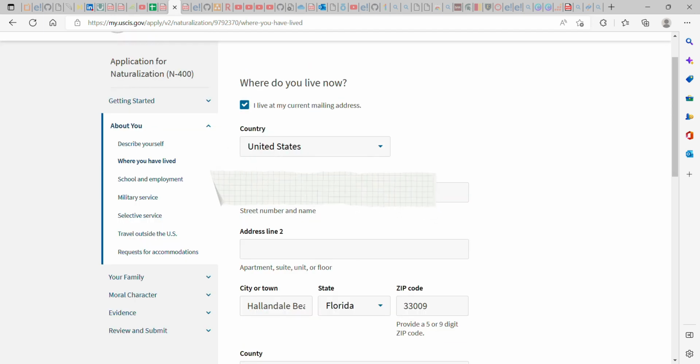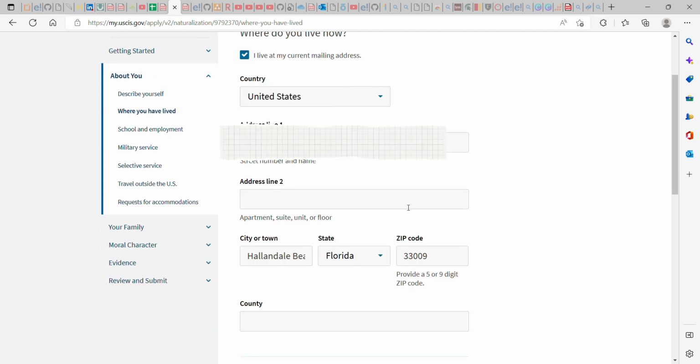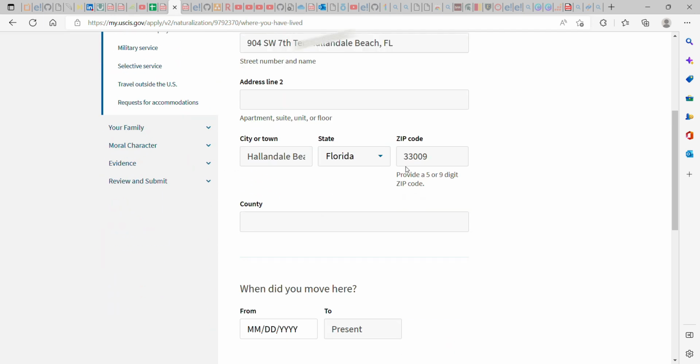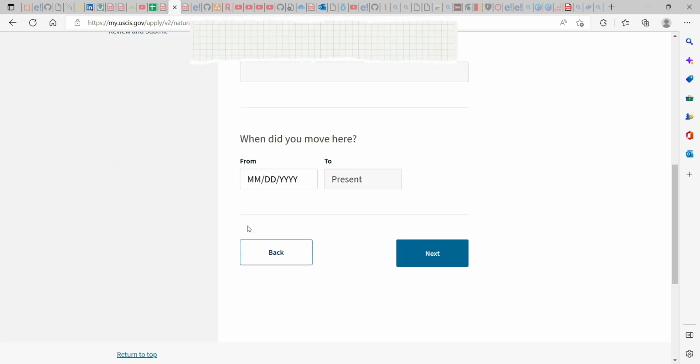Where do you live? It's going to ask you for the address, the town, the state, the zip code, and your county. And when did you move here? If it's your house, or maybe you bought a house, you can state when you bought the house. But if you are renting, state the month, the date, and the year when you moved into that apartment or house, and click next.